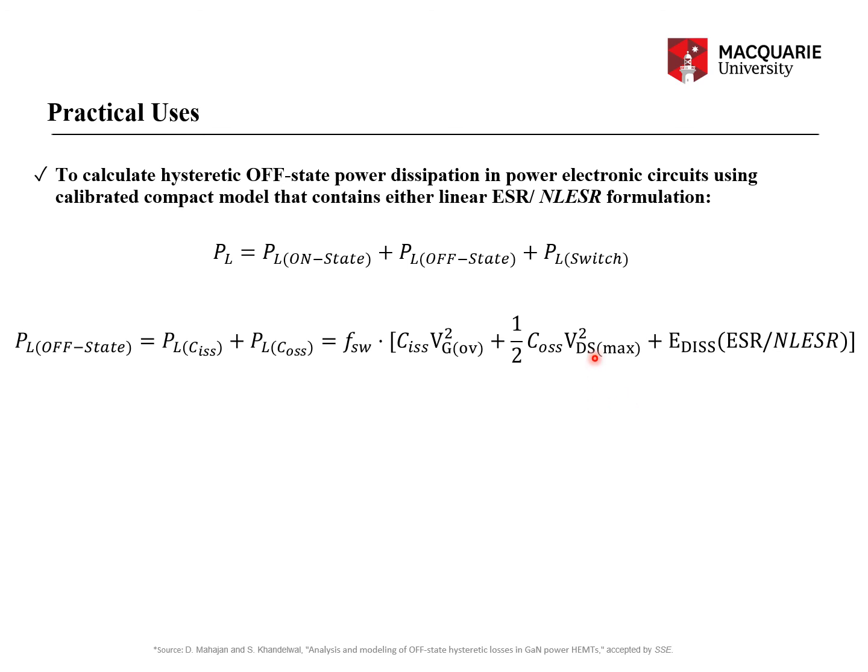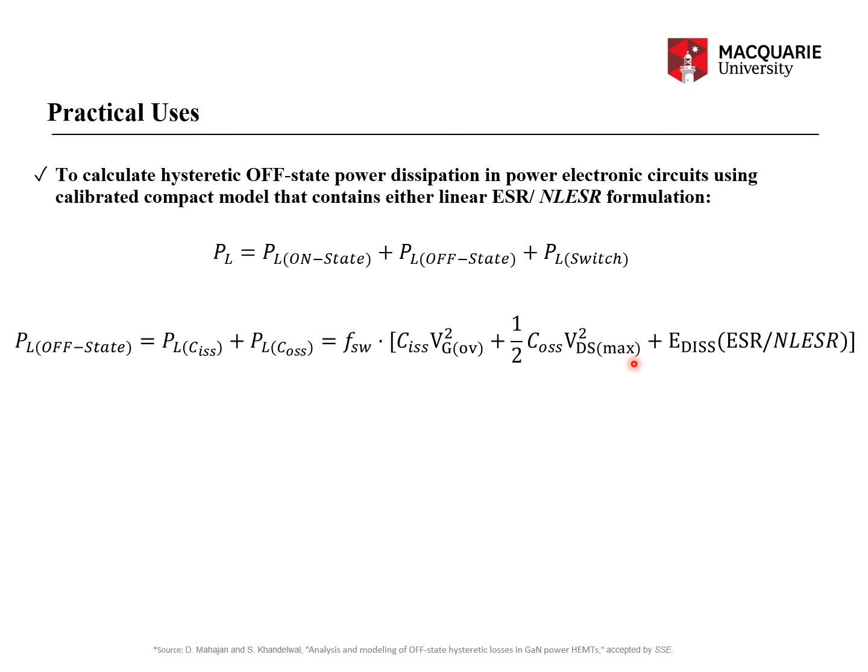So here I am talking about the power dissipation in the device, right? That half COSS VDS max square is outside of the MOSFET during charging, whereas during discharge it dissipates the remaining half COSS VDS max across the RDS on of the device.